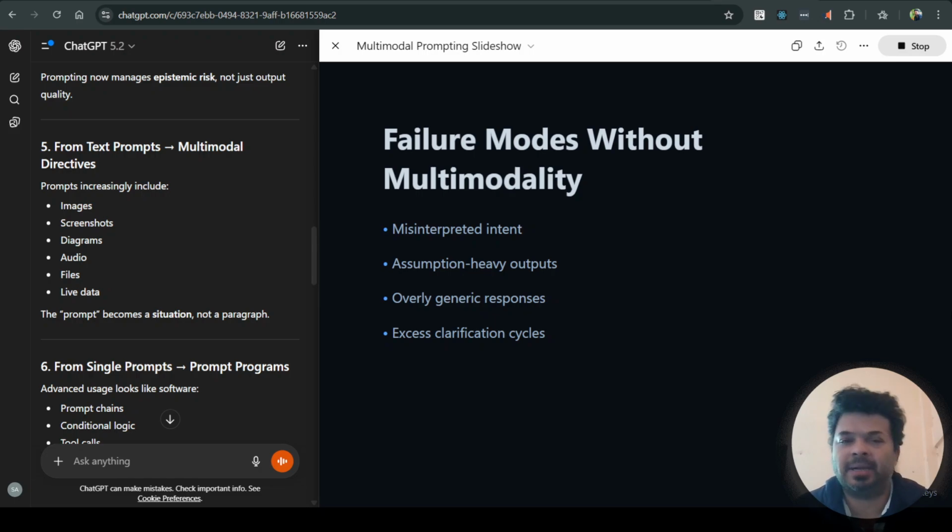Failure modes without multimodality. Intent can be misinterpreted by the models. Assumption-heavy outputs will be created, because the models have to assume a lot of the input. Overly generic responses are generated by the LLM. Excess clarification cycles, so you have to clarify again and again just to get a simple output.